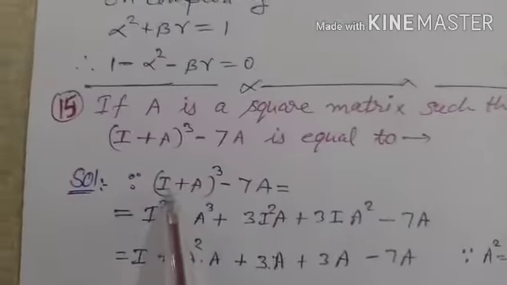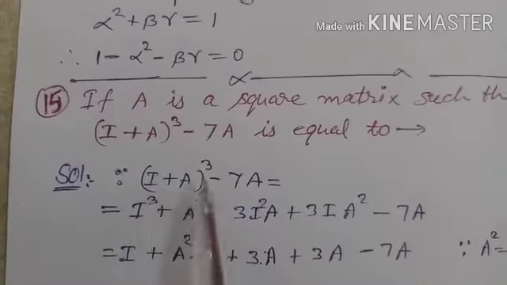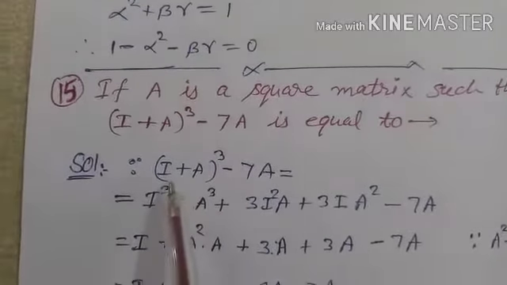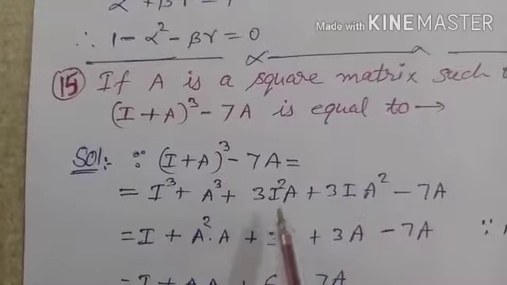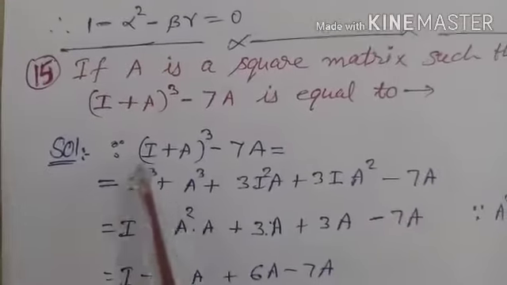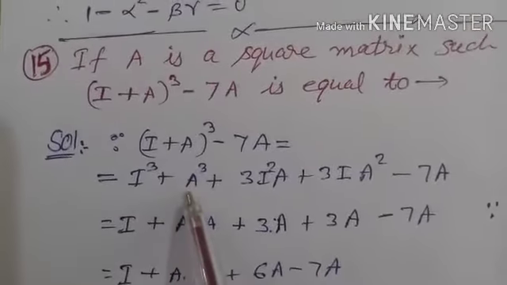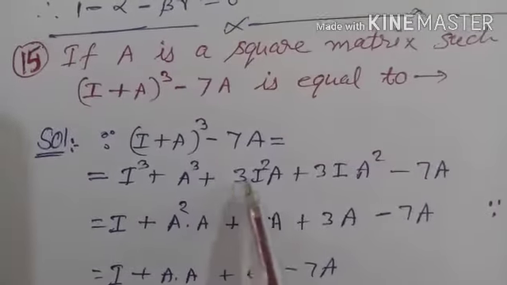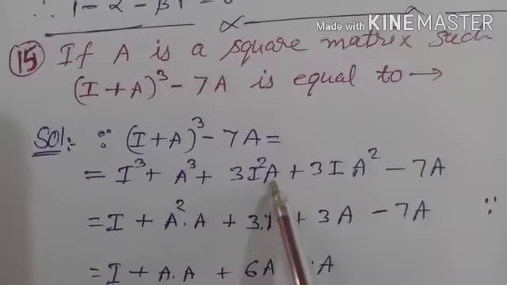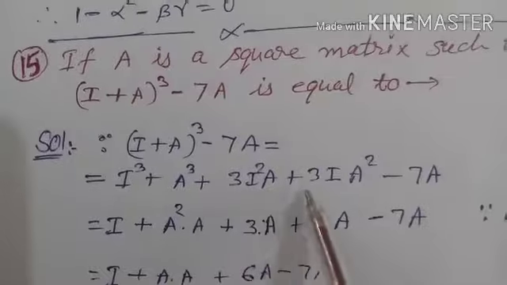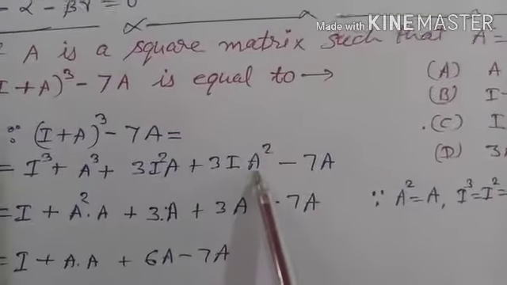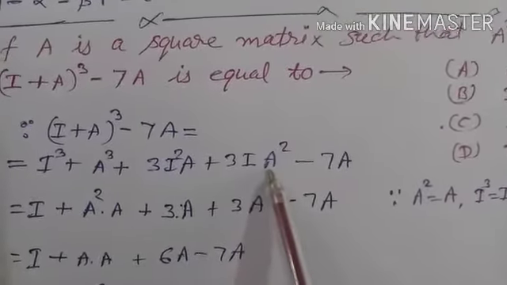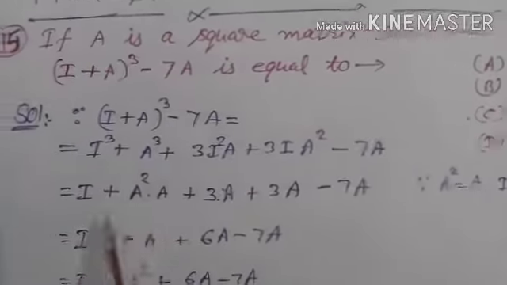So let's see, (A plus B) whole cube, use the identity: A cube plus B cube plus 3A square B plus 3AB square. So A cube means I cube, plus B cube means A cube, plus 3A square means I square, B means A, plus 3AB square. So A means I and B means A, minus 7A as it is.